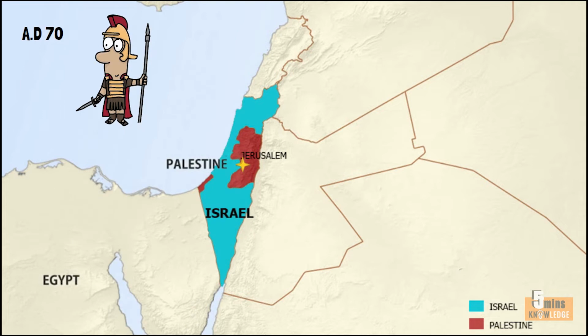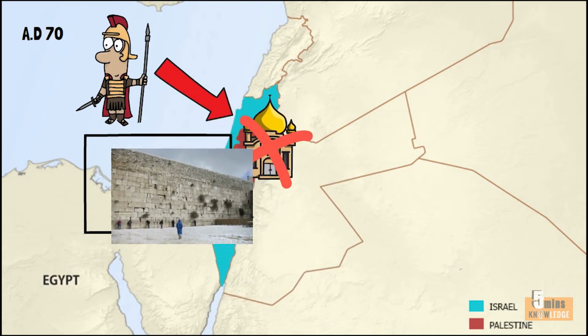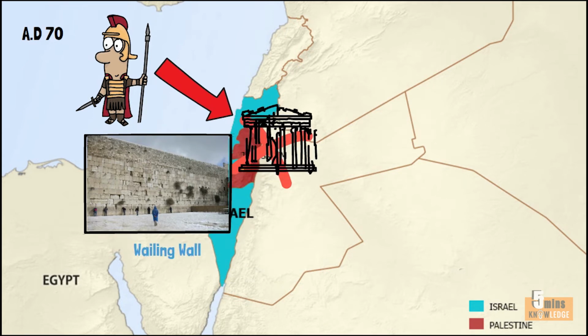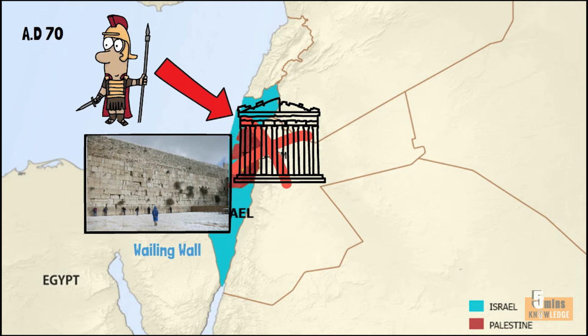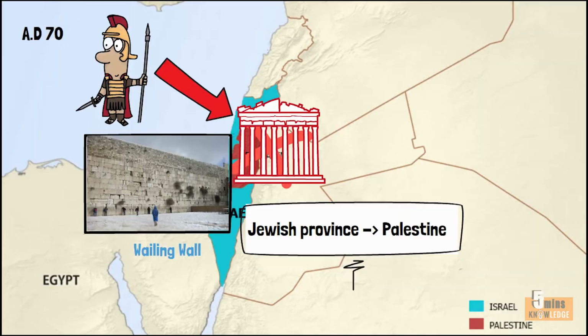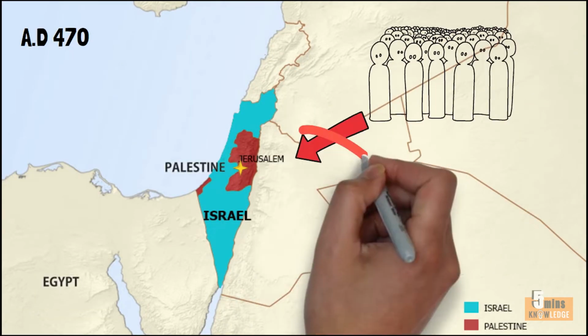40 years later, the Romans destroyed Jerusalem and the Second Temple, leaving only the Western Wall, now known as the Wailing Wall. Later, the Romans built a Roman temple on the foundation of the Second Temple and renamed the Jewish province to Palestine. For the next 400 years, Israelis were barred from entering Jerusalem.